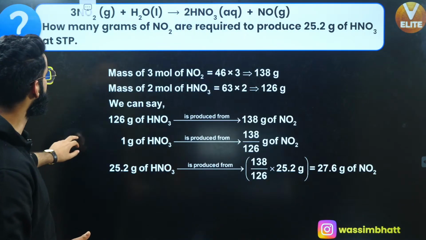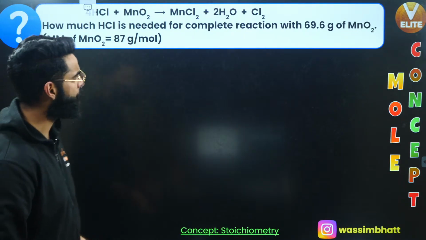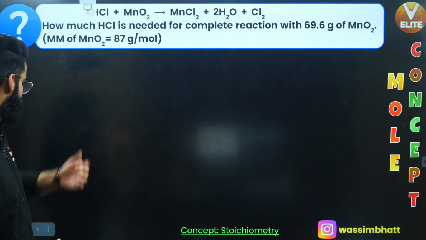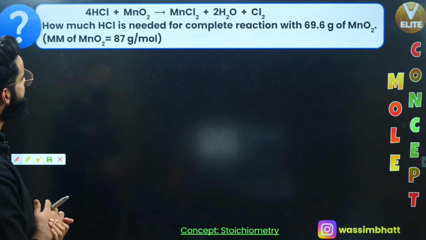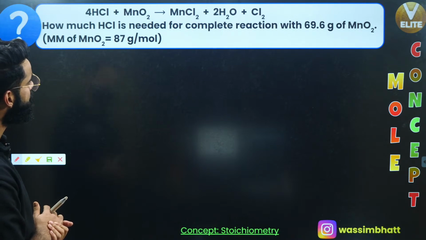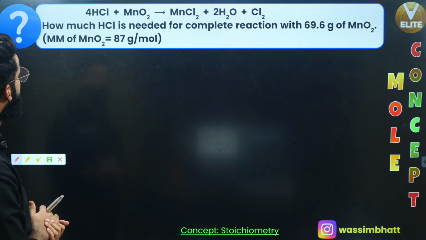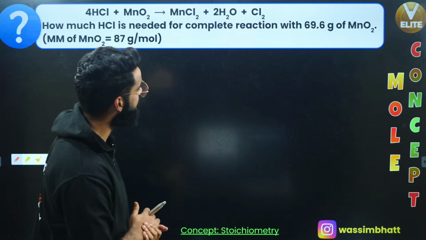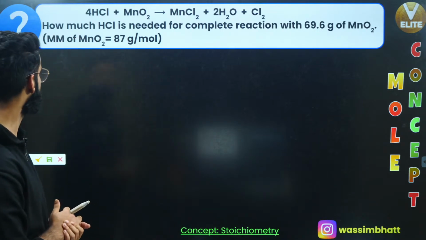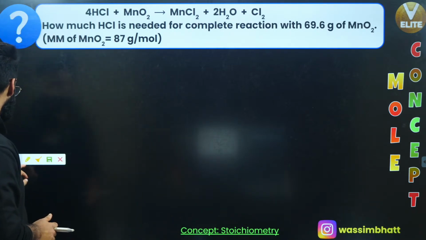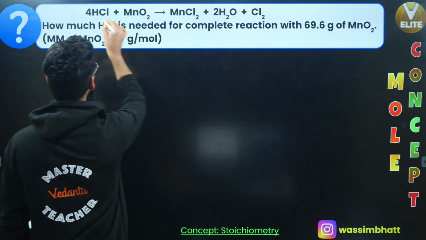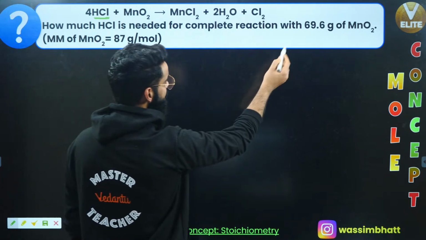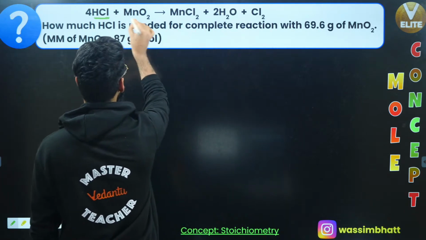Okay, let's move on to one more. This one more question, and I'm sure we have solved this question in the normal classroom itself. 4 times HCl plus MnO2 gives MnCl2 plus H2O plus Cl2, okay? How much HCl is needed for complete reaction with 69.6 grams of MnO2?